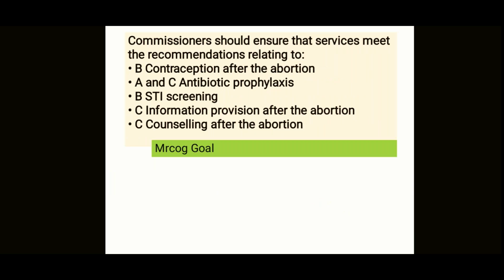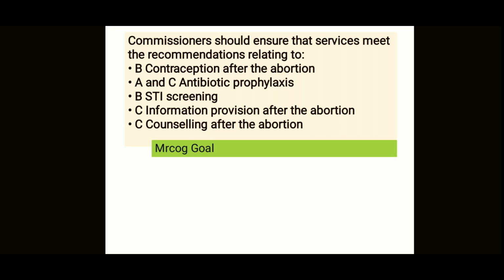Now, the commissioner should ensure that services meet the recommendations relating to the abortion clauses. For B, you should see that contraception after the abortion is given, to prevent grave, permanent mental or physical injury to the patient, because you don't want it to happen further. For A and C, you give antibiotic prophylaxis.